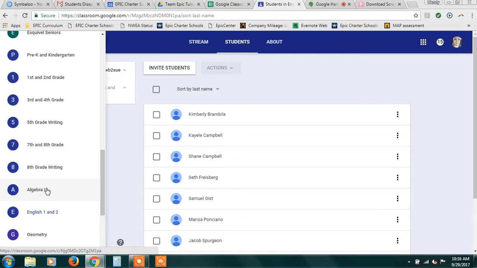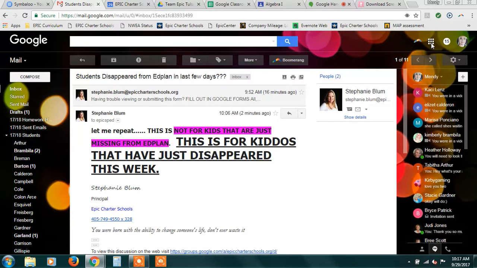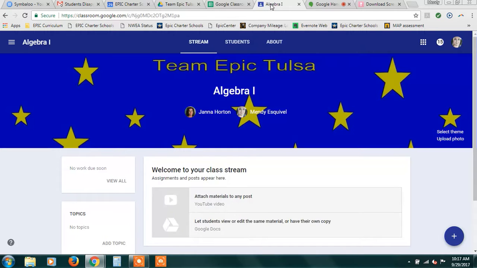So let's look at Algebra 1 since Jana is here. Where do I go? Oh, okay. So first, I guess I should say this. If you're in the Drive, or your calendar or your email, it doesn't really matter. I'm on email. At the top right-hand corner, you'll see the 9 little boxes for the apps. If you click on there, then you'll see Google Classroom in there. Step number 1 is complete.